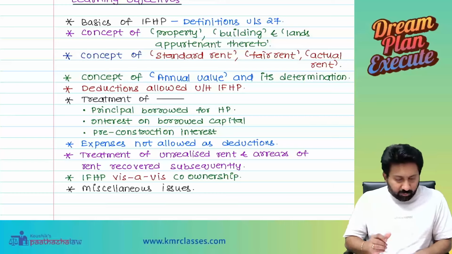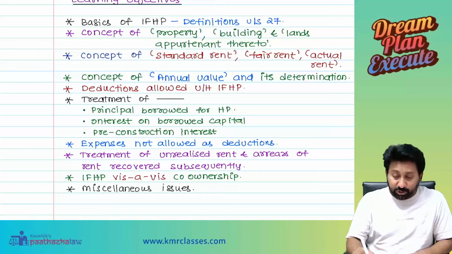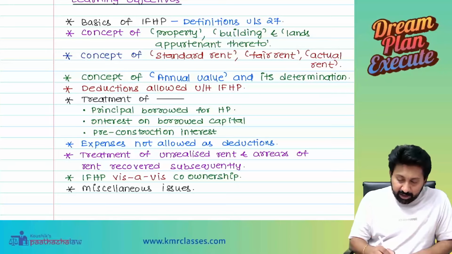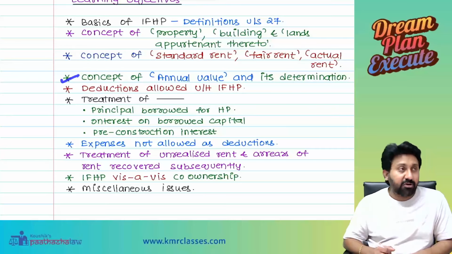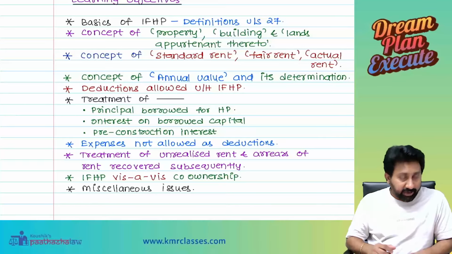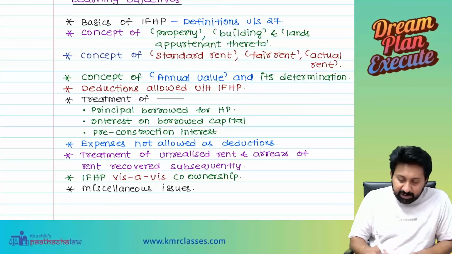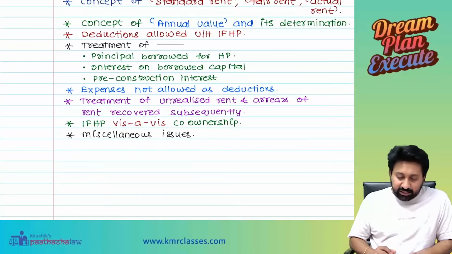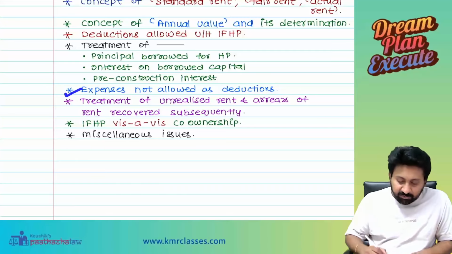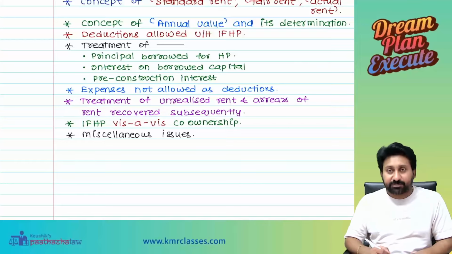The most important thing is understanding the concept of standard rent, fair rent, and actual rent. That is number one. Number two will be understanding the concept of annual value and its determination. Most important, deductions allowed under the head IFHP. Next is treatment of principal borrowed for house property, interest on borrowed capital, pre-construction interest. Next, expenses which are not allowable as a deduction, concept of unrealized rent and arrears of rent received subsequently.